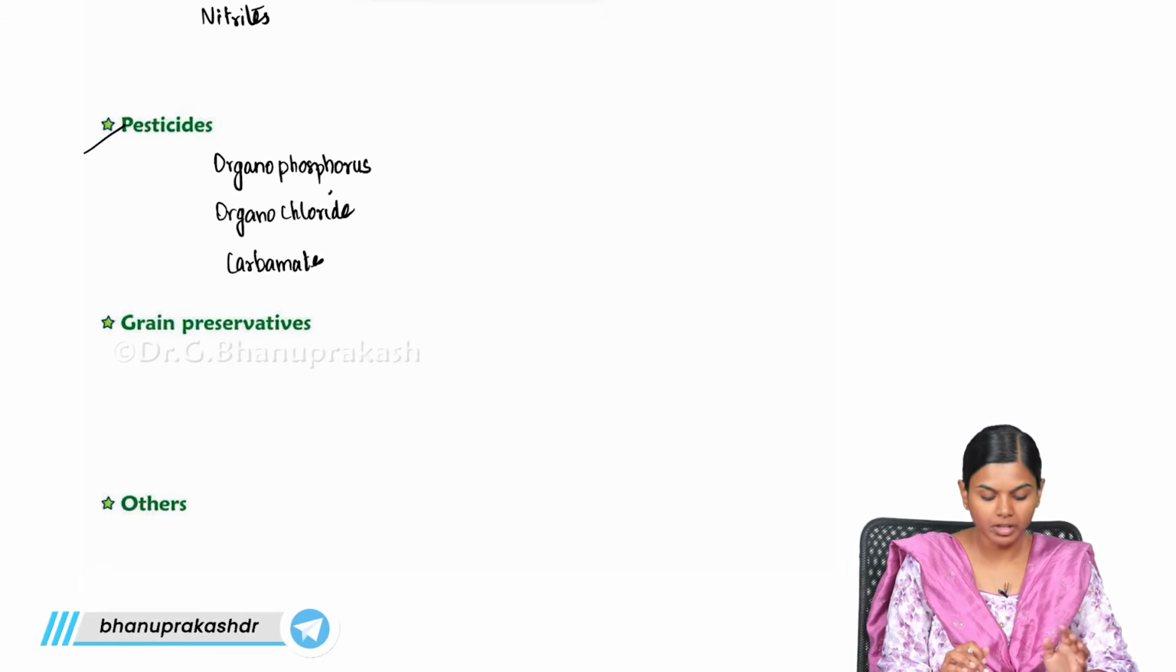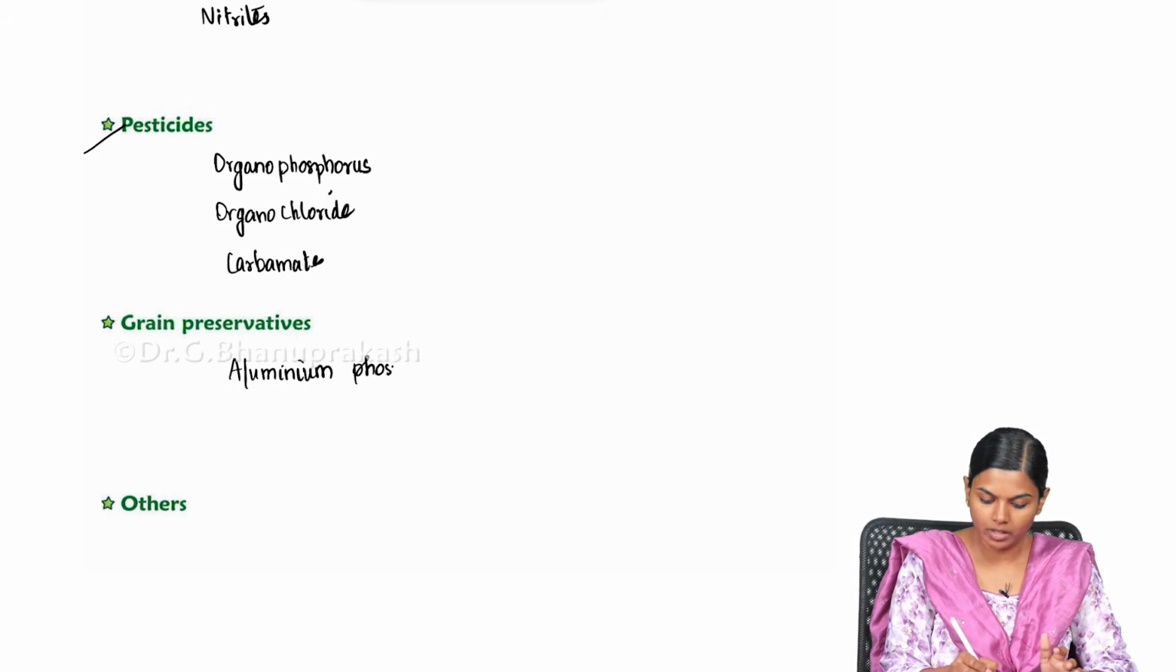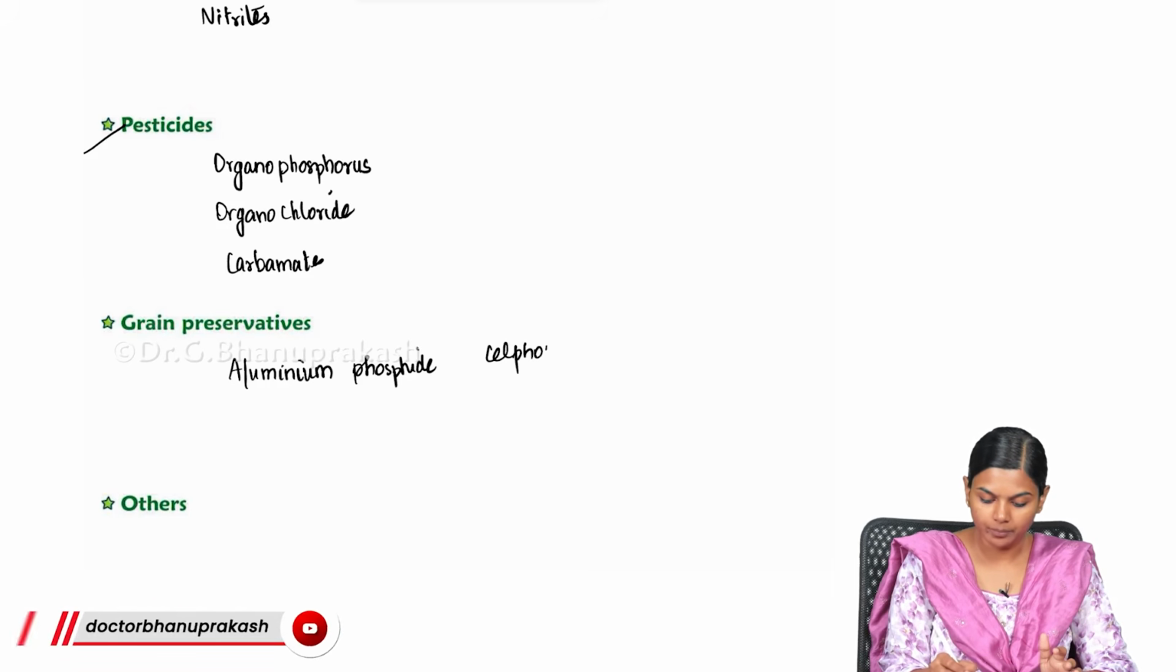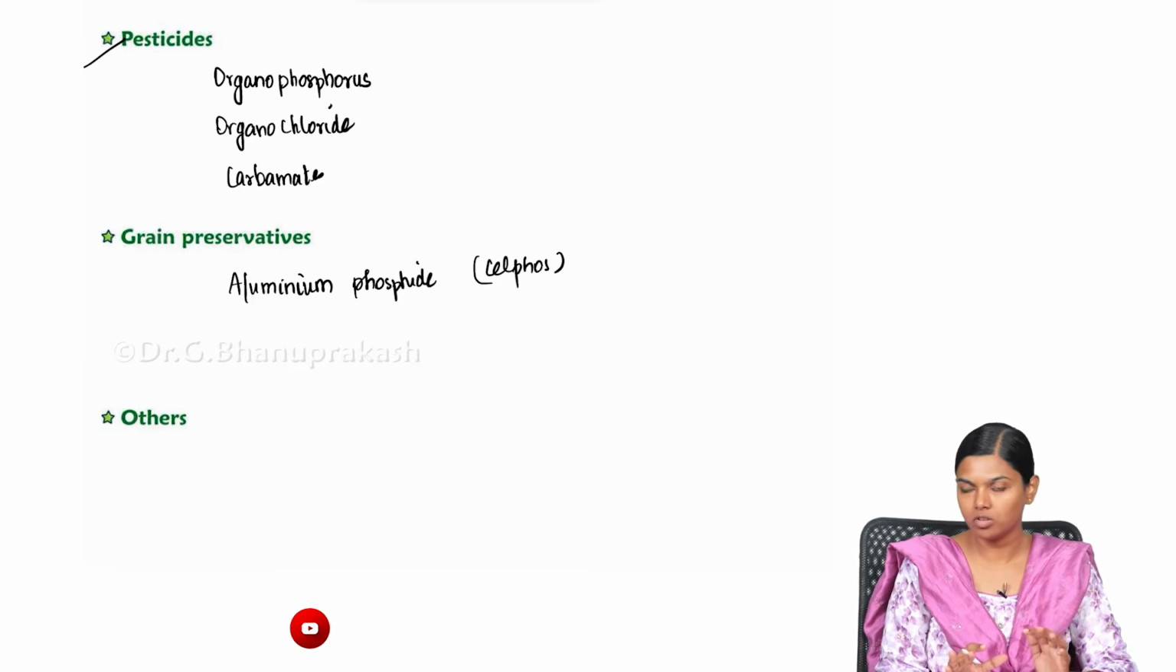Then coming to the grain preservatives, this is also common in a few parts of the country. You will get aluminium phosphide, most commonly known as Celphos. You will get a tablet. This is put in the godown to prevent the grain from being infested by rats or something, or to prevent fungi. So this grain preservative is also very common.